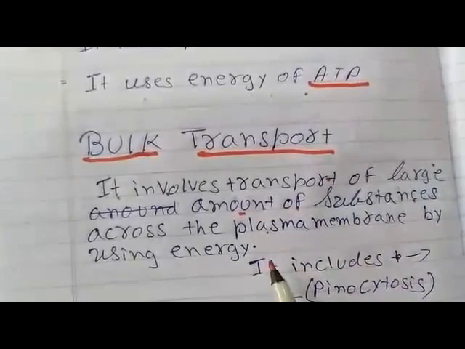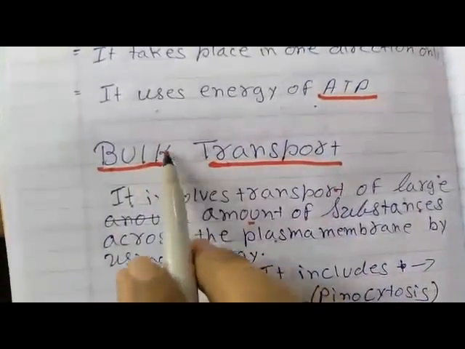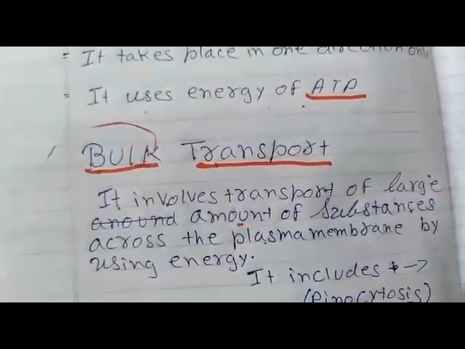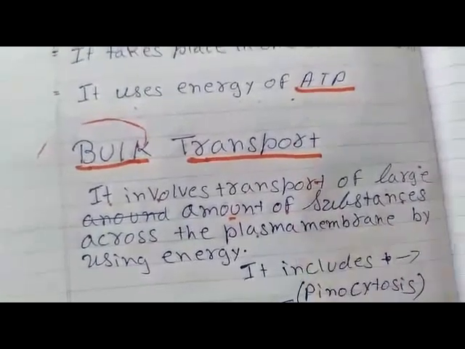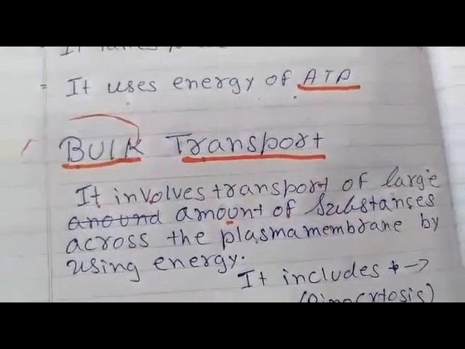We told you this earlier. Bulk means a large amount of material will be transported through the plasma membrane by using energy.